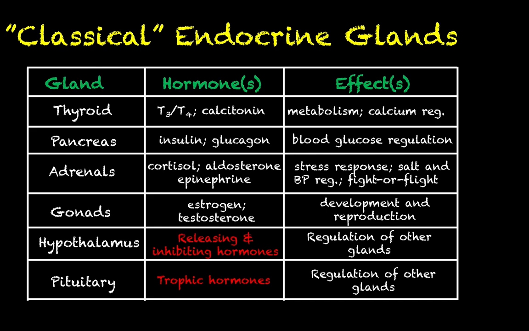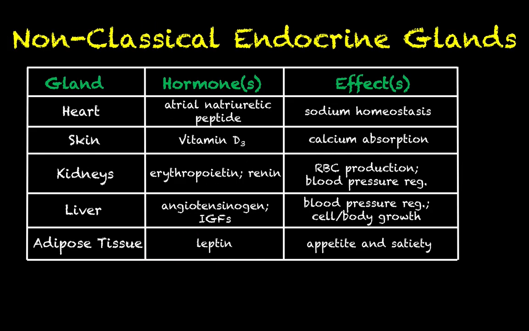And then a big thing that we're going to be studying in the next few videos is the inner workings of the hypothalamus and pituitary. They actually produce quite a few different hormones. The hypothalamic hormones are called releasing and inhibiting hormones. The pituitary hormones are called trophic hormones, and these are going to function in regulating the production of hormones by a lot of these different glands up here. So look forward to our future discussion on that.